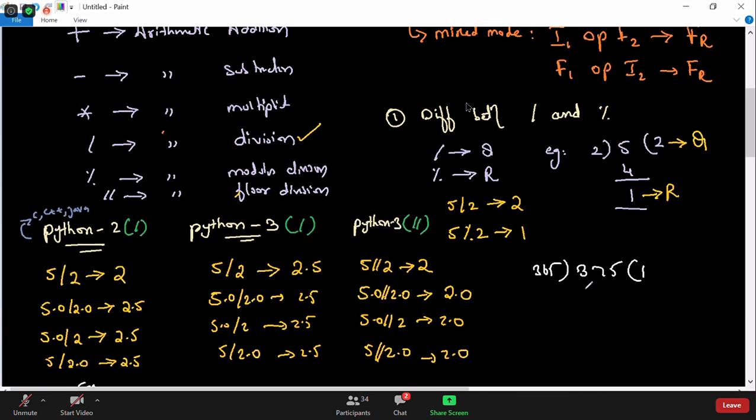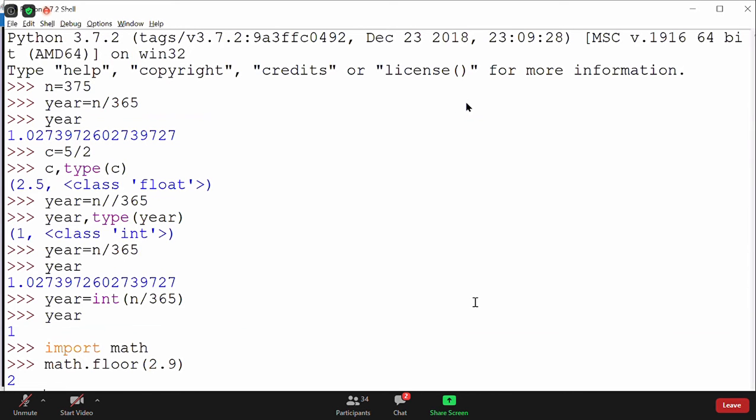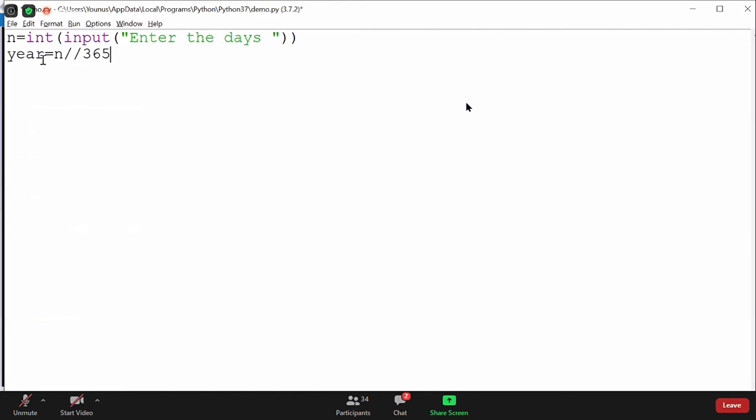We'll get 1, and we get 365, and this one will be stored in the remainder. Now we need to get this remainder, and to this remainder I need to divide with 7. Very good, Aditi. Now to get the week, this is years actually. It can be one or more years. I'll say weeks is equal to, I'll first get the remainder. We know to get the remainder, I will use modulus division 365, and to that I perform floor division with 7 to get the quotient.